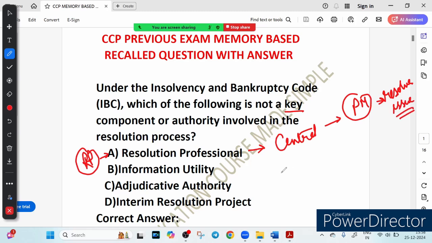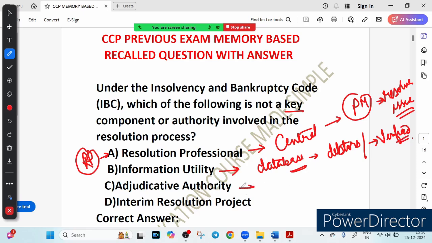Second option says information utility. Yes, correct. You can think of information utilities like a database that stores and authenticates financial information of the debtor, which helps in faster decision making. Imagine a digital library which gives verified financial data instantly. So this helps creditors and professionals act swiftly.